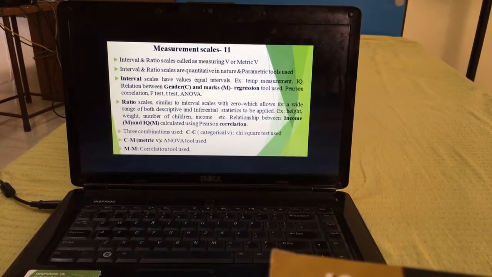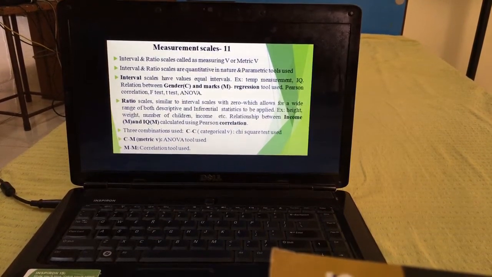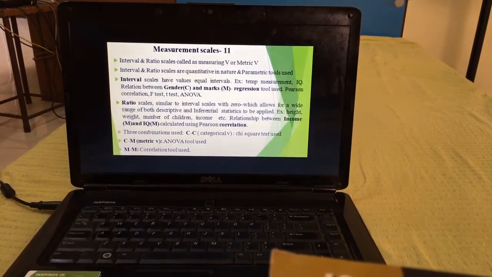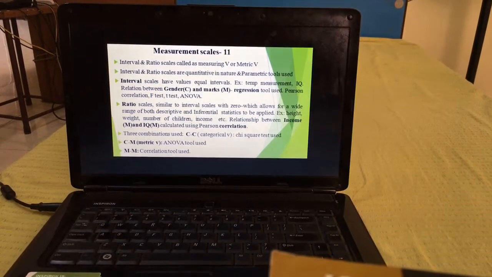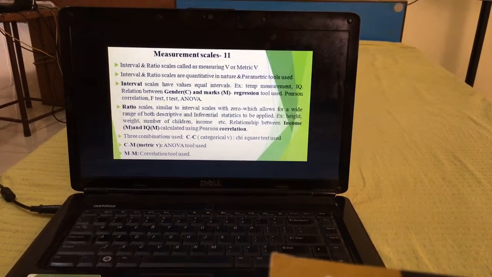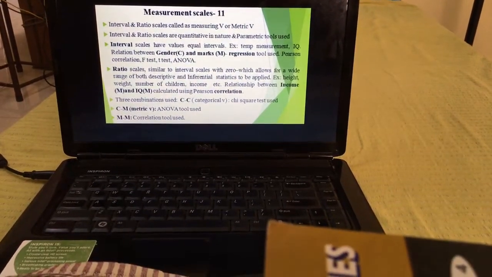So there are three combinations. When both are categorical variables, you use chi-square test. When one variable is categorical, gender, and the other variable is metric, marks, we can use ANOVA or regression. When both are metric variables, we are making use of correlation tools here. I hope you have understood very clearly that these tools play a very, very important role. So have a good and very clear idea regarding these variables, and accordingly make use.